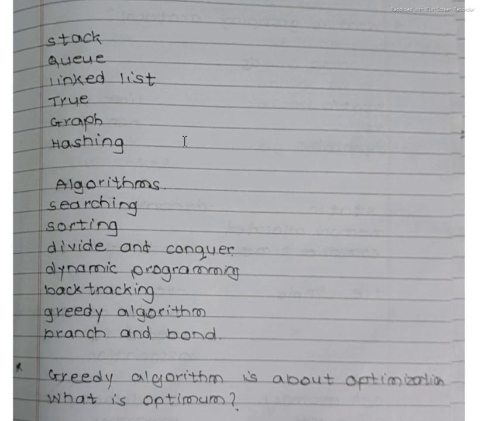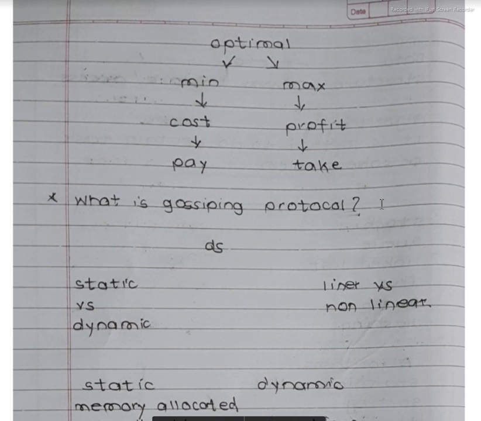Now greedy algorithm is about optimization. So what is optimum? This is an important question. Greedy algorithm discusses optimization. Now what is optimal? Optimal involves minimum and maximum, then cost, profit, pay, take. That means minimum cost, what we have to pay, and maximum profit, what we have to take. So that is optimization.